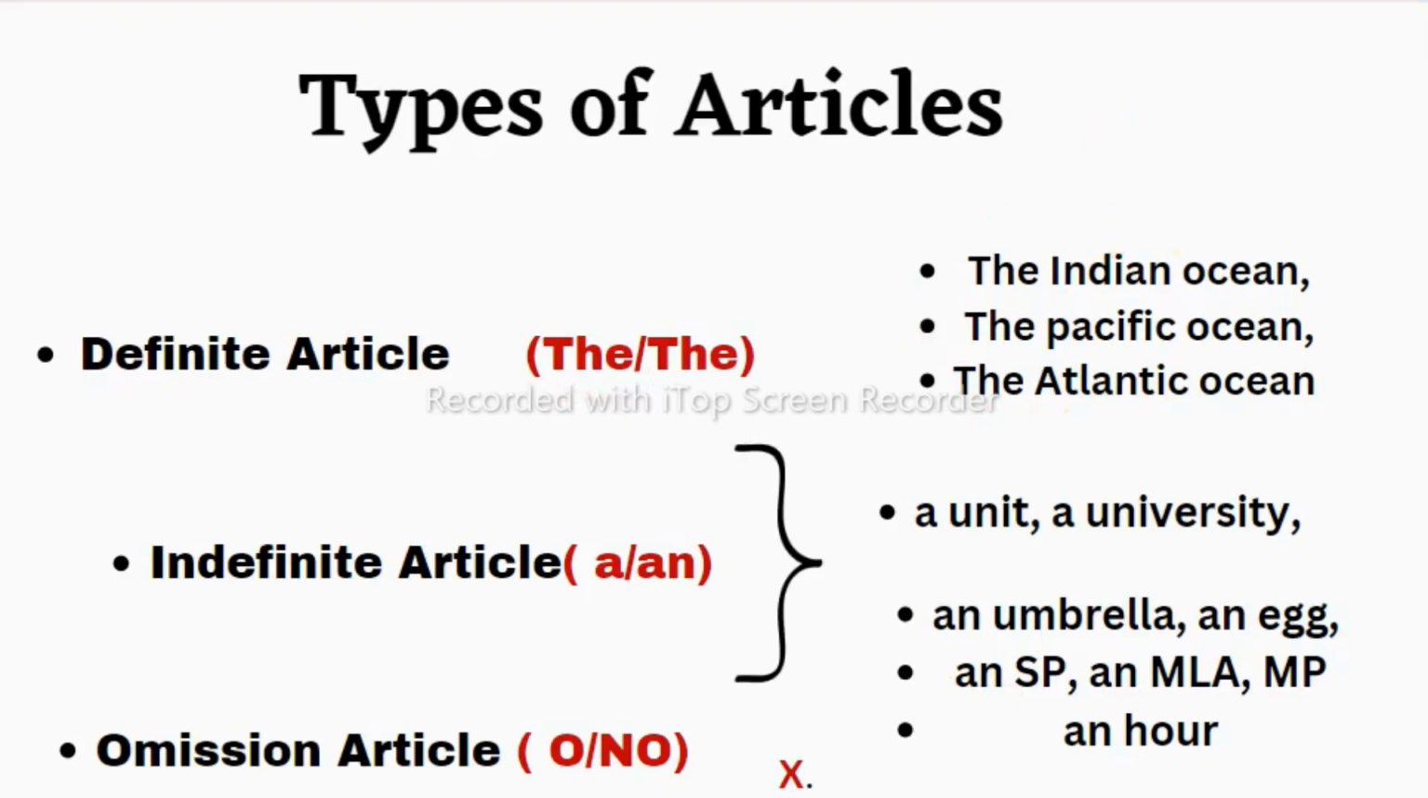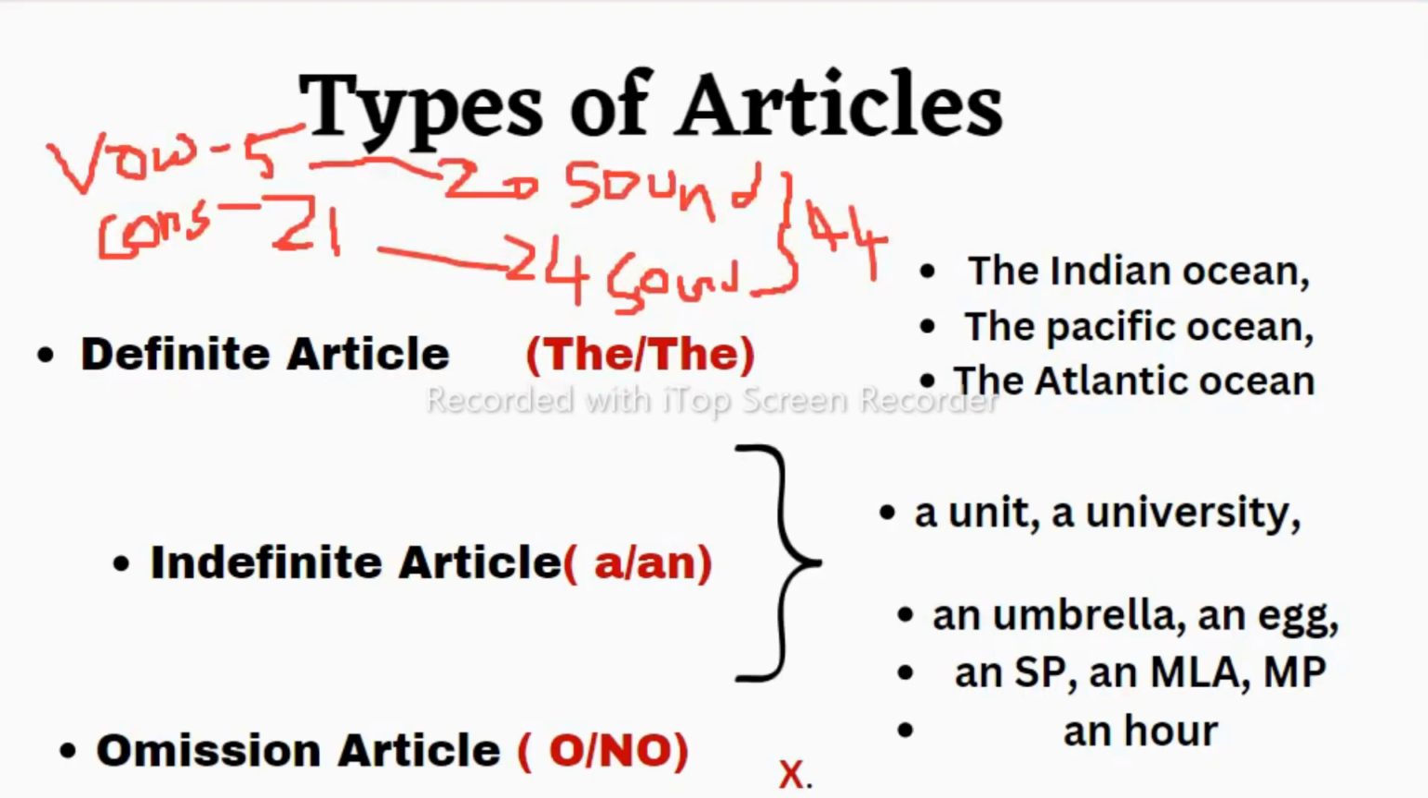So we all basically know that there are 5 vowels and 21 consonants. It is true. But if we see sounds, there are 20 vowel and 24 consonant sounds. Vowels are 5, A E I O U, but they give 20 sounds, and consonants are 21 but they give 24 sounds. So the English alphabet has 26 letters but sounds are 44. So based on this sound you have to choose the article.